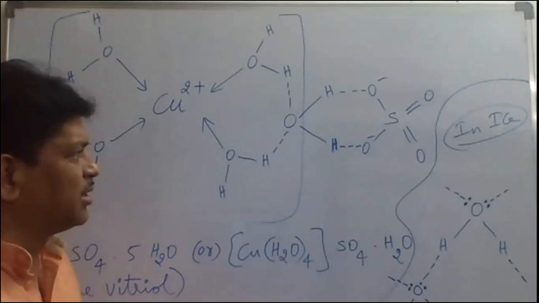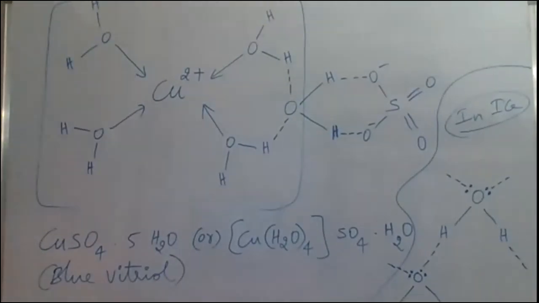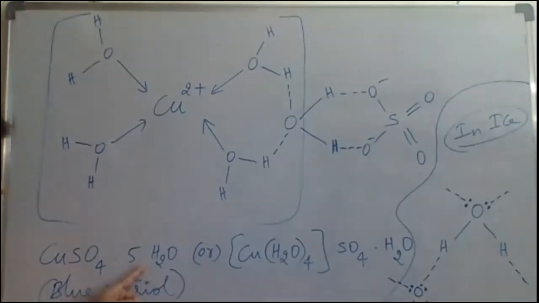In that case, the important question is about copper sulfate 5H2O, CuSO4·5H2O, that is blue vitriol we know. What is this compound? Blue vitriol. In this blue vitriol, how many water molecules are there? 5H2O. How many molecules of H2O will be bonded to copper, with hydrogen bonding, they ask you.